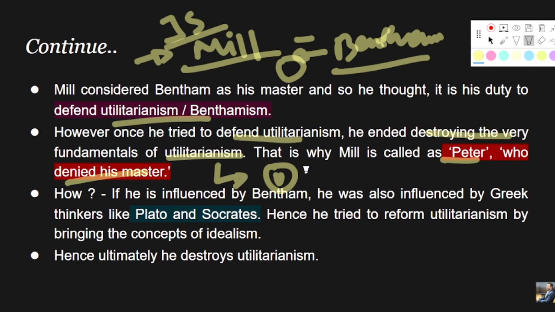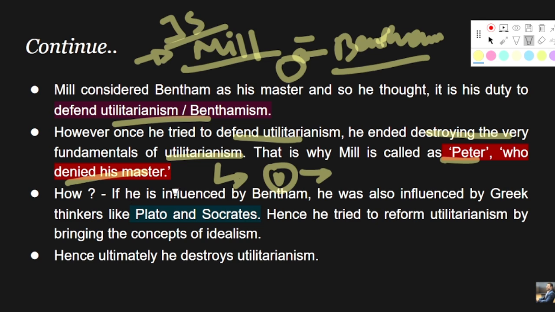What Mill did is very humorous, and whoever teaches you will bring up this humorous notion, right? Because just to defend his master, he ended up destroying the basic concept of utilitarianism itself. So let's see how he did that, why or how he distorted the very fundamental notion of utilitarianism.